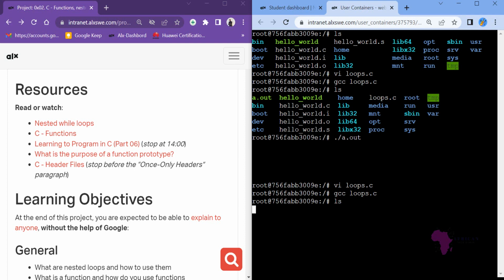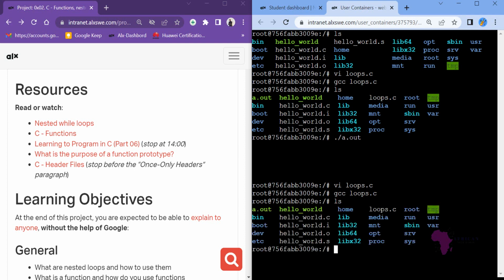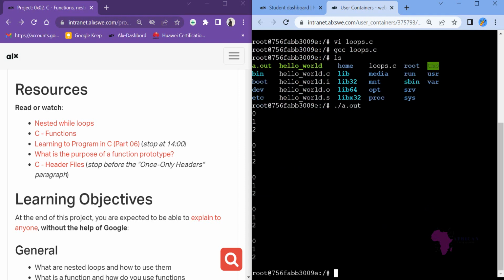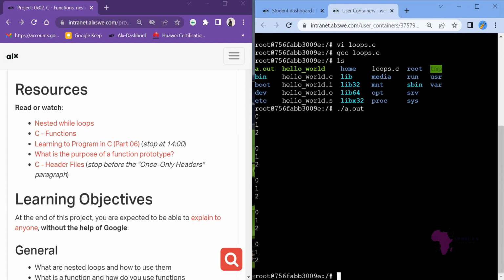Yes, we still have a.out. So let's see the output of a.out. You see, it has run for us 0, 1, 2. Okay, I used a new line: 0, 1, 2, new line, 0, 1, 2, new line. So you have understood that it is able to execute the inside loop many times: 1, 2, 3, 4, 5 times. Let me go back to our code and show you something.